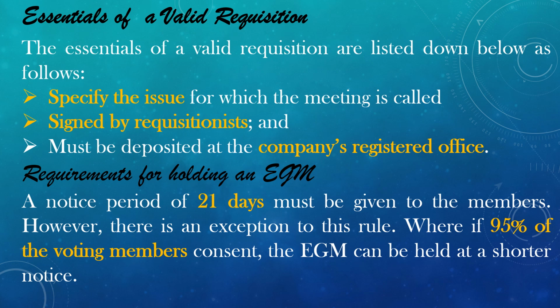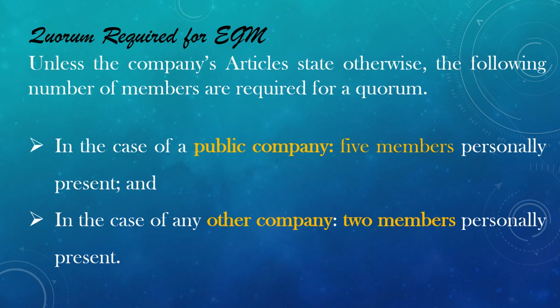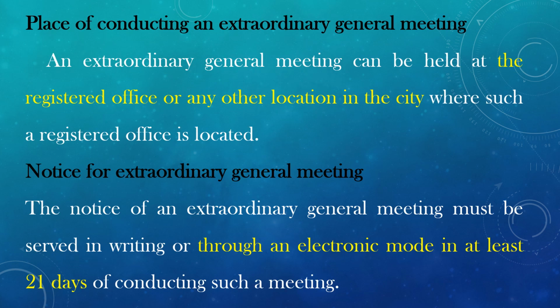A notice period of 21 days must be given to the members. However, there is an exception to this rule: if 95% of the voting members concerned agree, the EGM can be held at a shorter notice. Quorum for EGM. Unless the company's articles state otherwise, the following number of members are required for a quorum. In the case of a public company, only 5 members personally present, and in case of other companies, 2 members personally present.